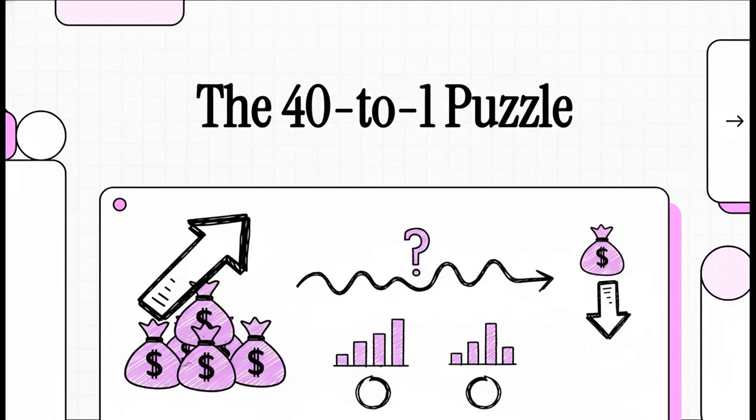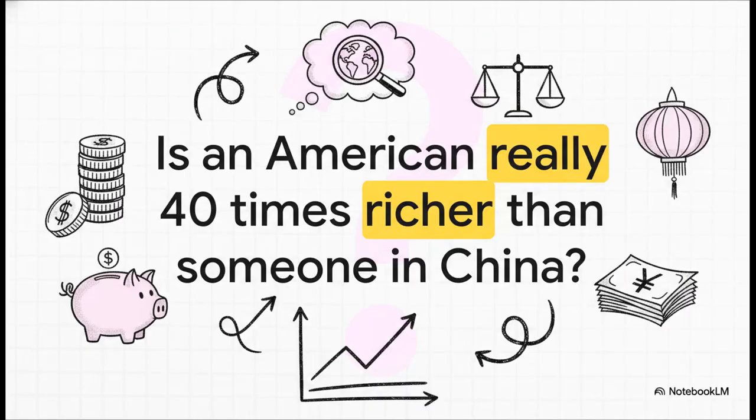Have you ever seen a statistic that just makes you stop and go, wait, that can't be right? Well, today, we're going to tackle one of those head-on. It's a supposed 40-to-1 wealth gap between two of the world's biggest economies. It's a number that just doesn't feel right, and we're about to find out exactly why. So let's just get right to it.